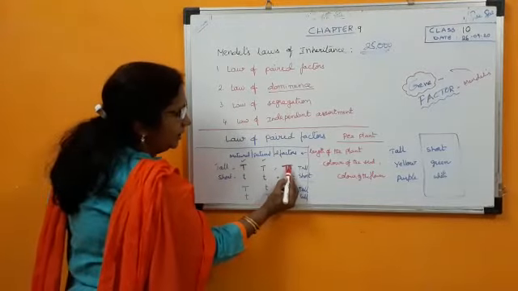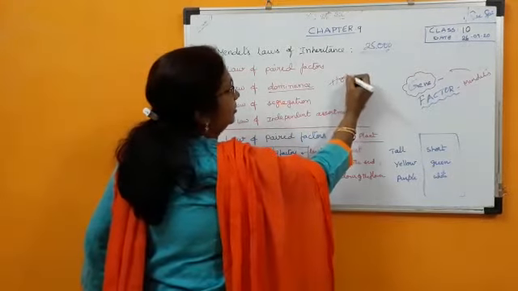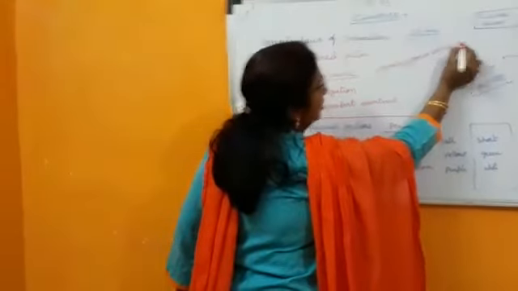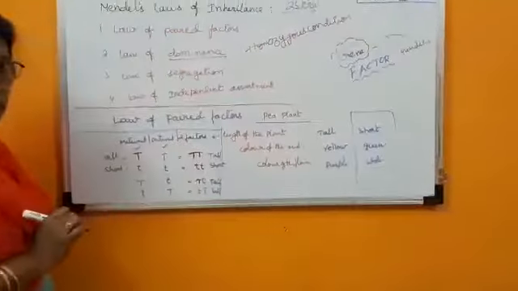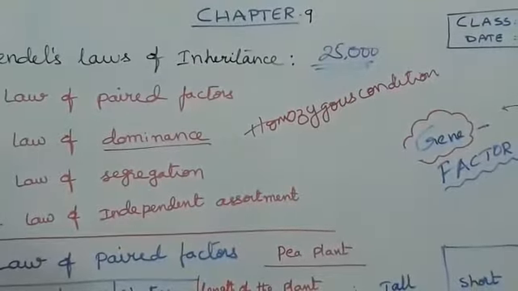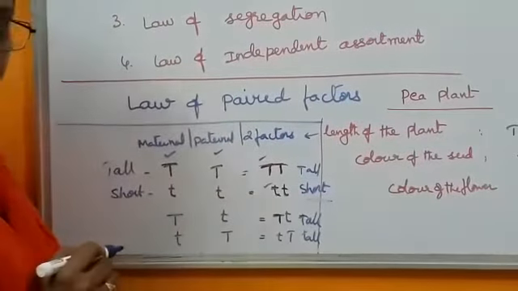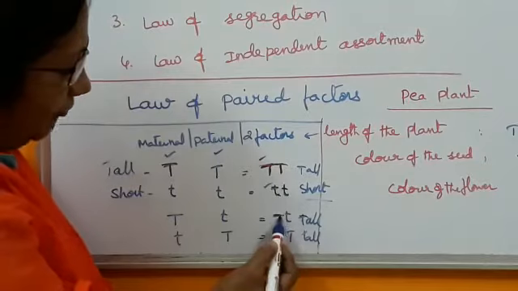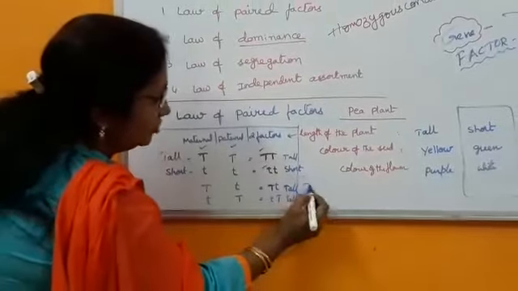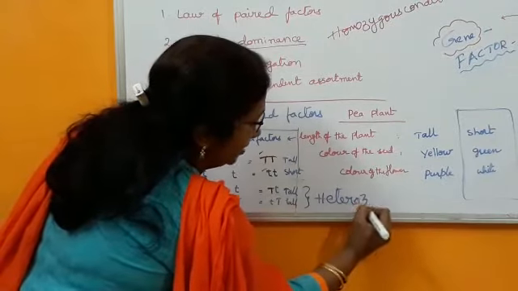I will explain in a different way. Here, in capital T, capital T, both are the same letters. Such a condition is called the homozygous condition. Homozygous means both factors are similar to each other. How many homozygous conditions are there here? The first one, capital T capital T, is homozygous, and small t small t is homozygous. These other two have one capital letter and one small letter. Such conditions are called heterozygous.